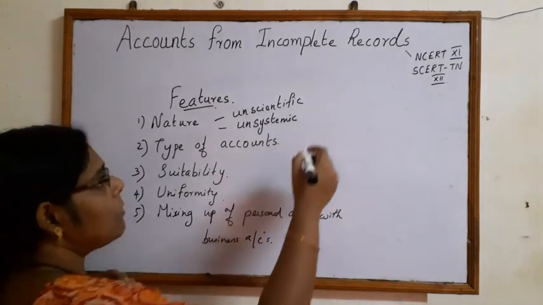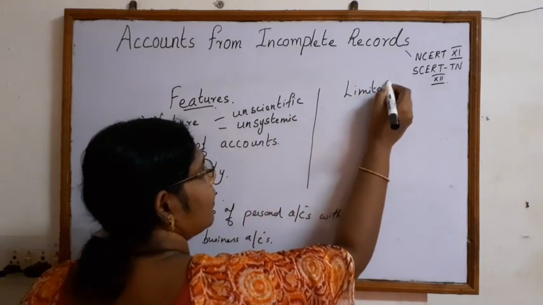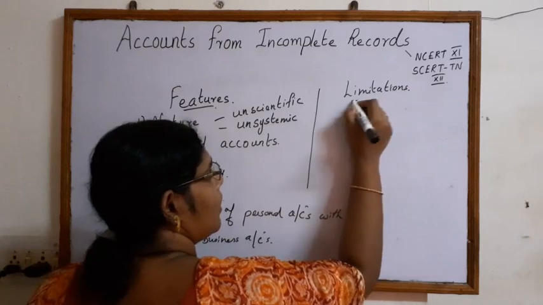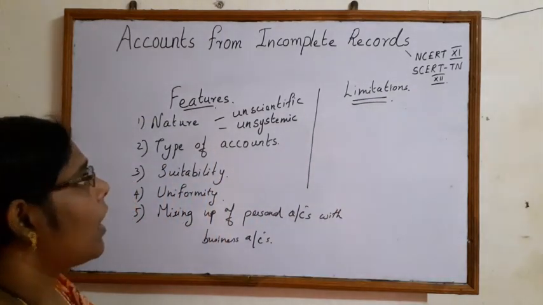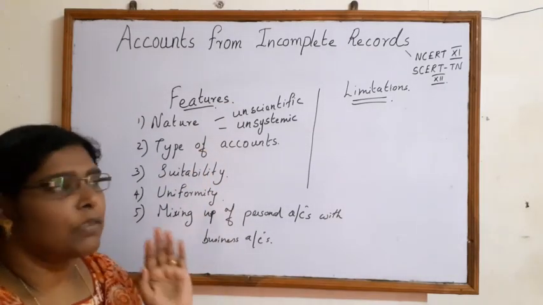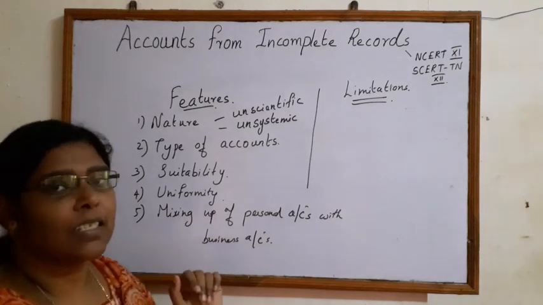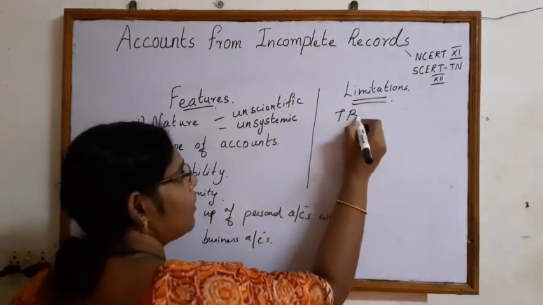Let's move on to the limitations. We know there will be limitations as it's an unscientific and unsystematic method. The first limitation we see here is that a trial balance cannot be prepared.